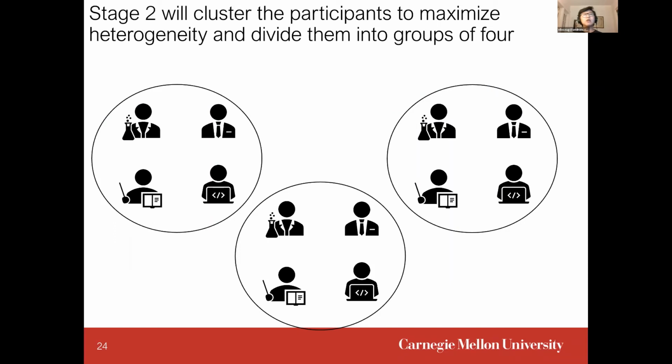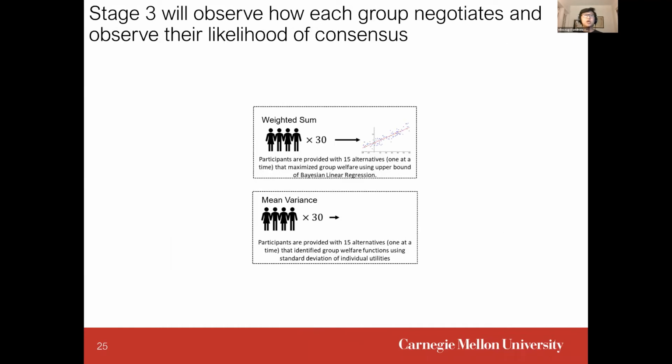We then take each individual's generated utility function, and we divided them into 4 different clusters. This is done so that we can maximize the heterogeneity between the individuals when we move on to the 3rd stage of the study. So during this 3rd stage, we created groups of 4 participants, each drawn from each of the clusters I mentioned earlier.